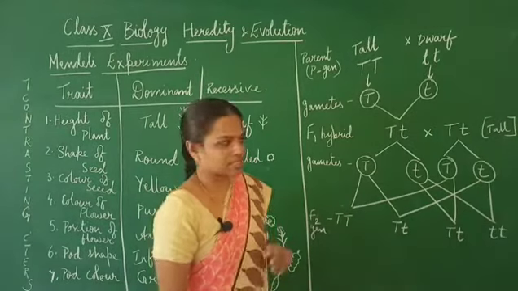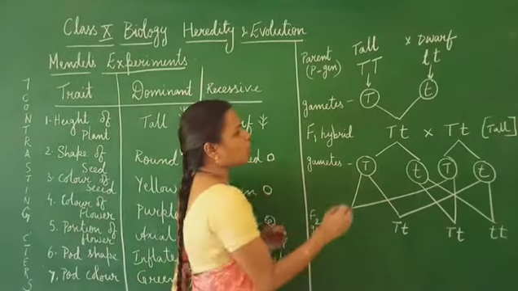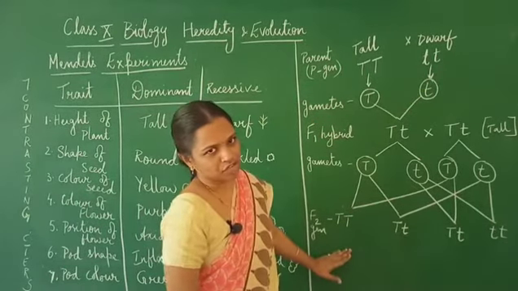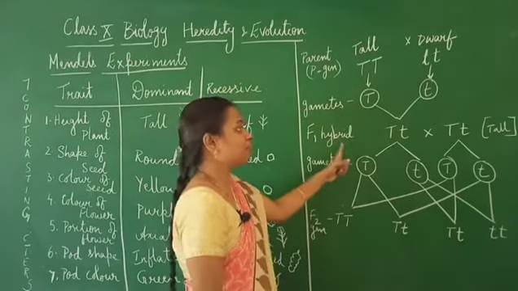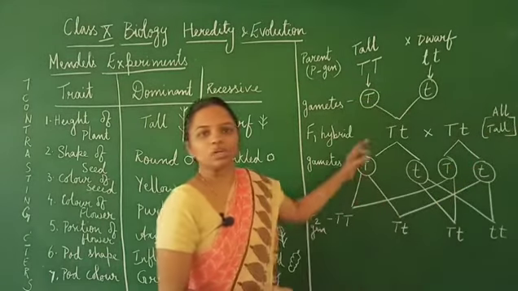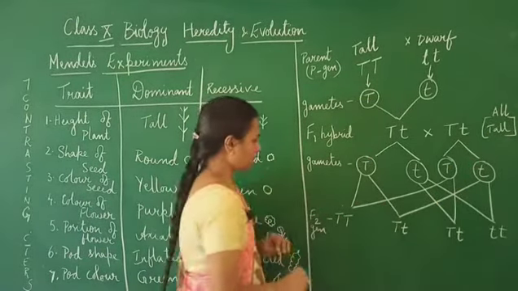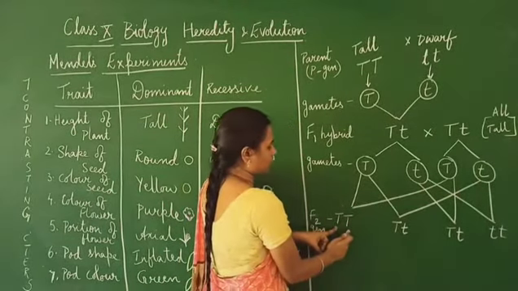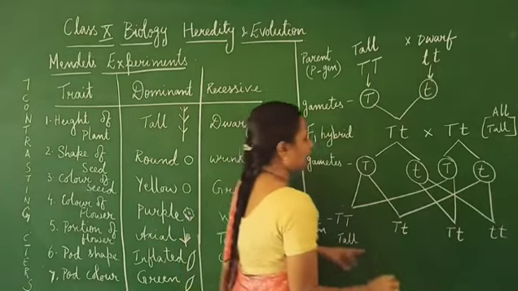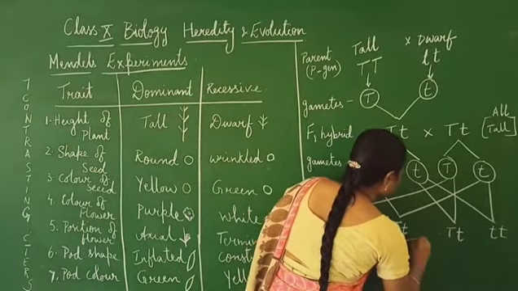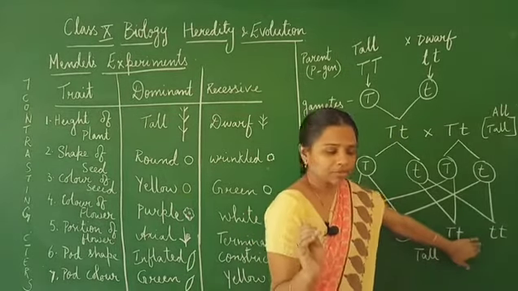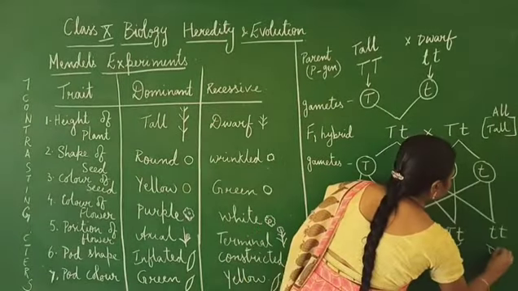To his surprise, he got both tall plants and dwarf plants in the F2 generation, unlike in the F1 generation, where all the plants were tall only. Understood? Okay. So here you can see, if this is the combination, then probably it is a tall plant, and these two were also tall, and very few were actually dwarf.